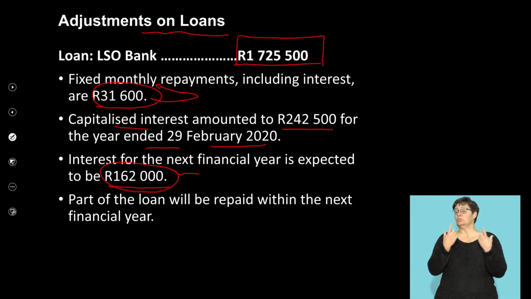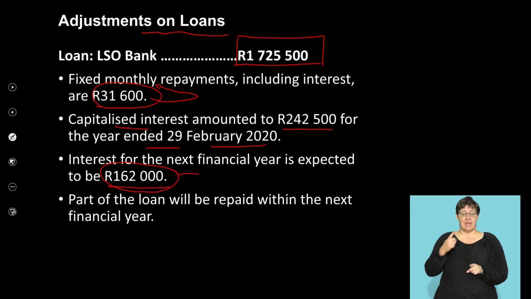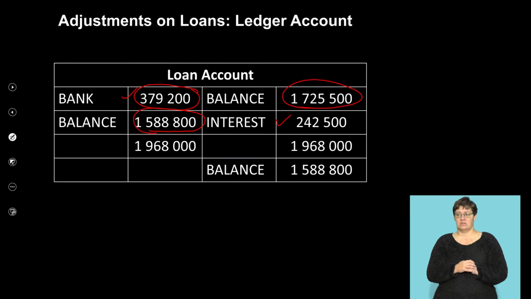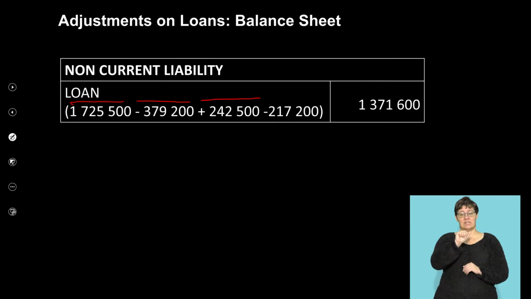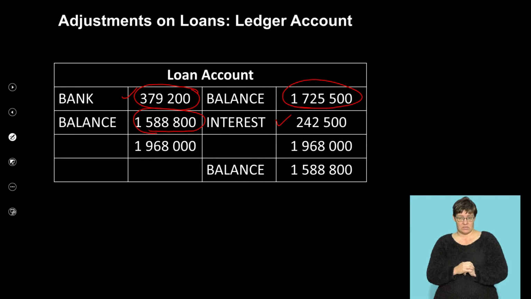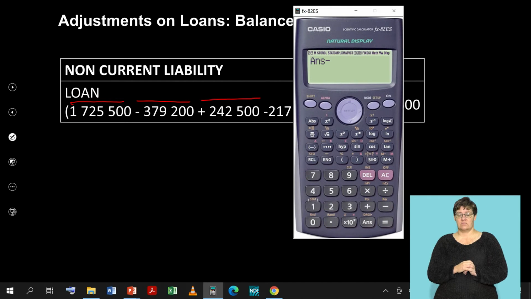We're going to take the figure of the payment, 379,200. We've got the 379 minus the 162,000 which we were told. Let's identify that figure first. 162,000, right?